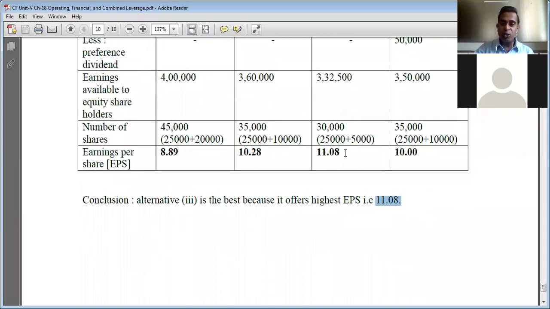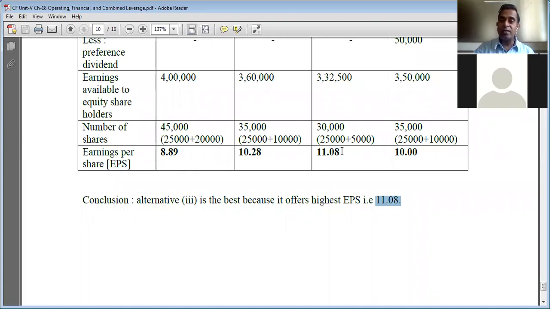Now if you pay attention, see how the presence of debt capital ensures higher earnings per share. But remember, when debt is employed to an optimal level, it ensures higher earnings per share.